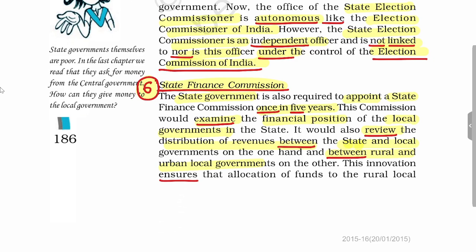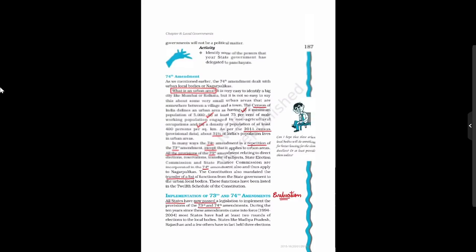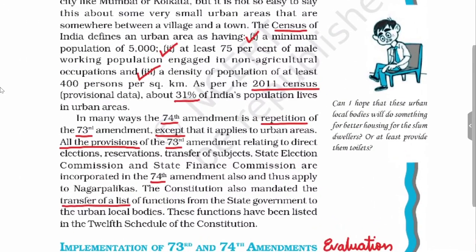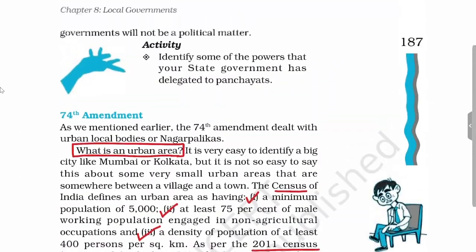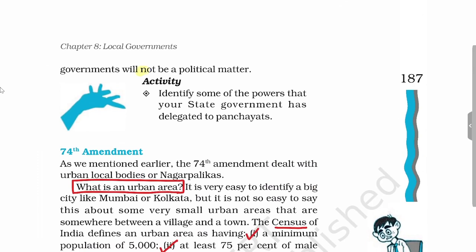So this kind of institutional arrangement ensures that the allocation of the fund to rural local bodies is not unplanned or mismatched. Okay, and it will not be done in a political manner. So all the above provisions were related to the 73rd Amendment Act, which was related to local government in rural area.